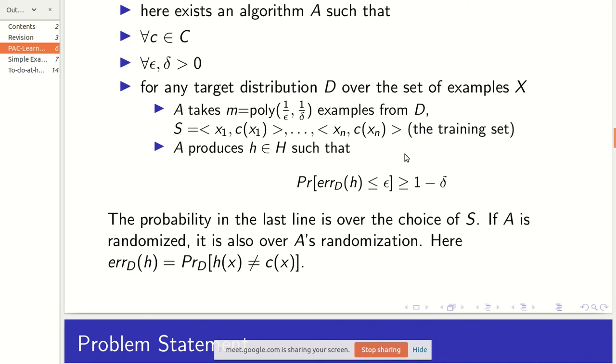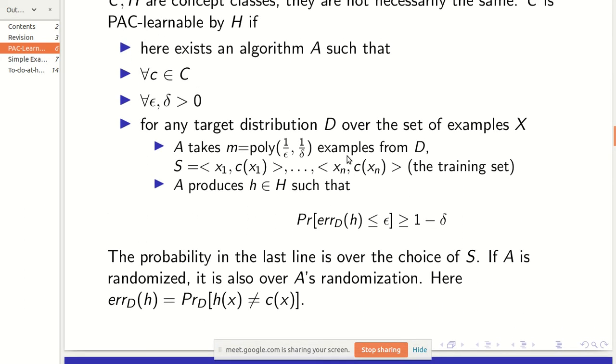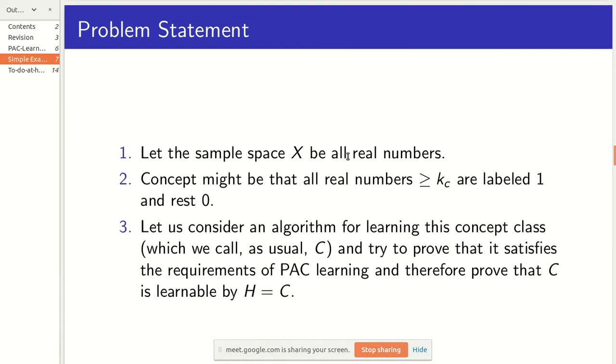Okay, and obviously you can see the probability is entirely dependent on this set S, if our A is a deterministic algorithm. If A is randomized, then we'll incorporate that, but for now, we'll only look at the deterministic algorithm. So you can see this probability is completely dependent on this set S. So I hope the setting is clear. It will be more clear if I take you through one example.